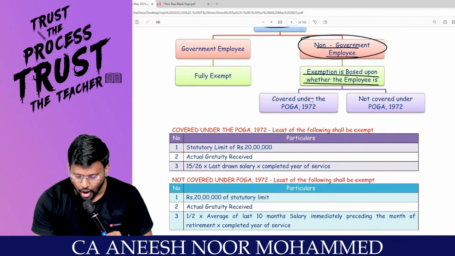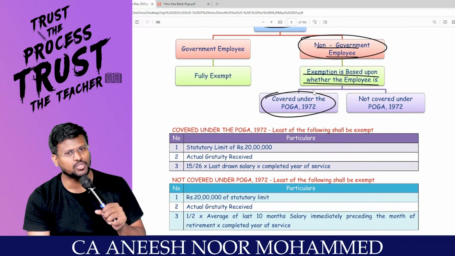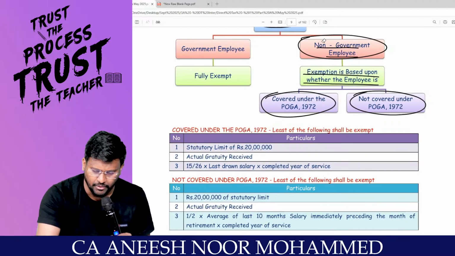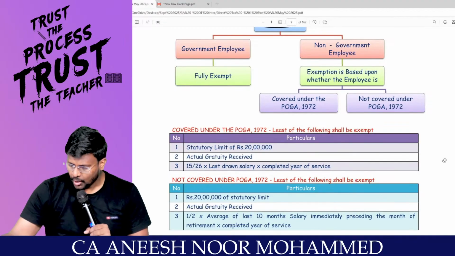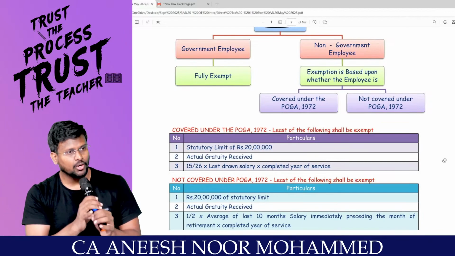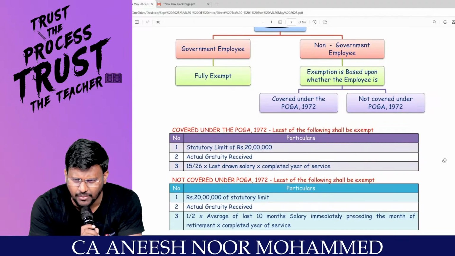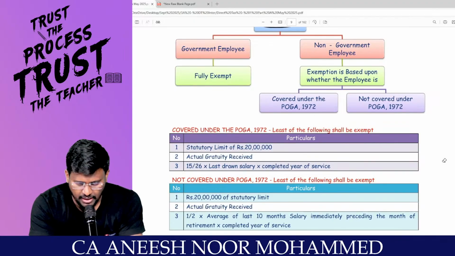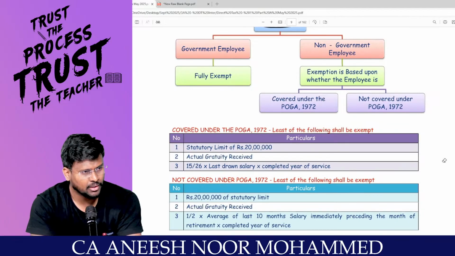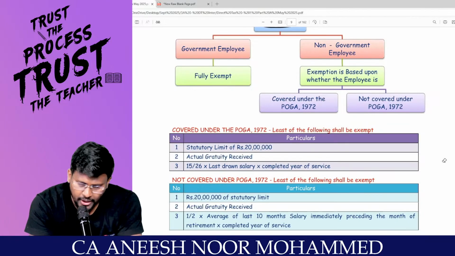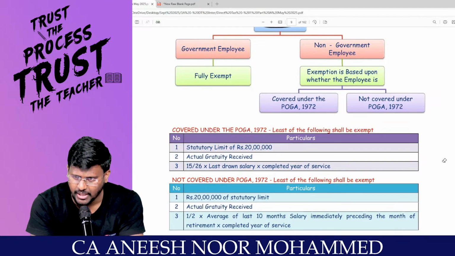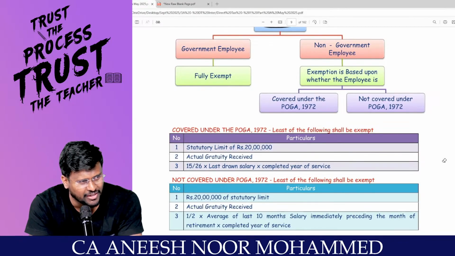It depends on whether the employee is covered under the Payment of Gratuity Act 1972 or not covered under the Payment of Gratuity Act 1972. So you have to check whether an employee is covered under the Act or not. Are you an employee? Yes, sir. You have to check whether you are a government employee. If you are a government employee, fully exempted. If you are a non-government employee, exemption is based upon whether he is covered under the Payment of Gratuity Act 1972 or not.